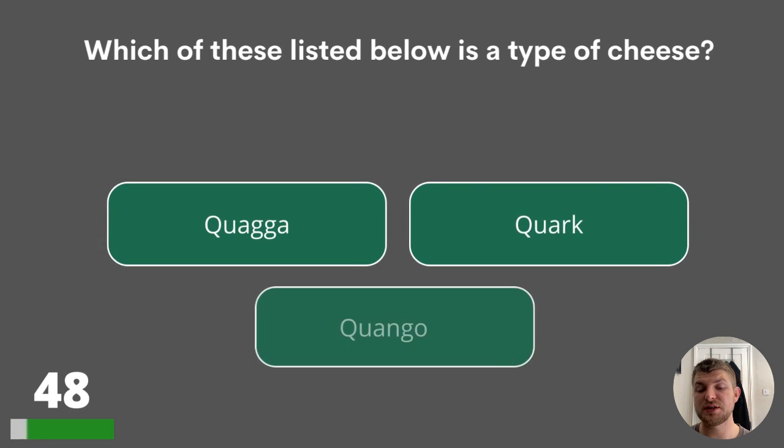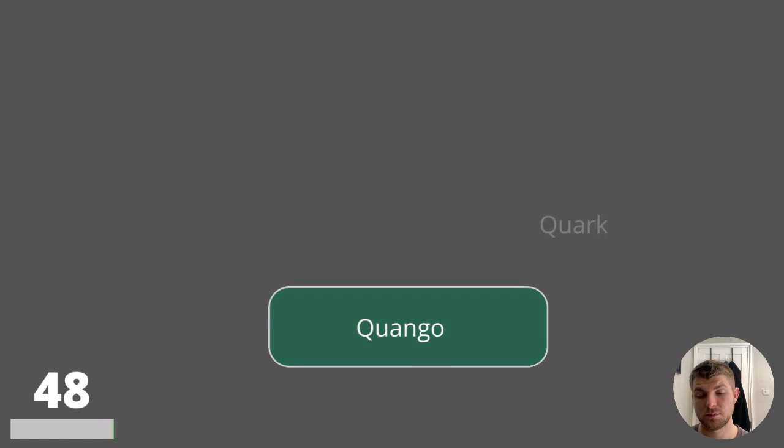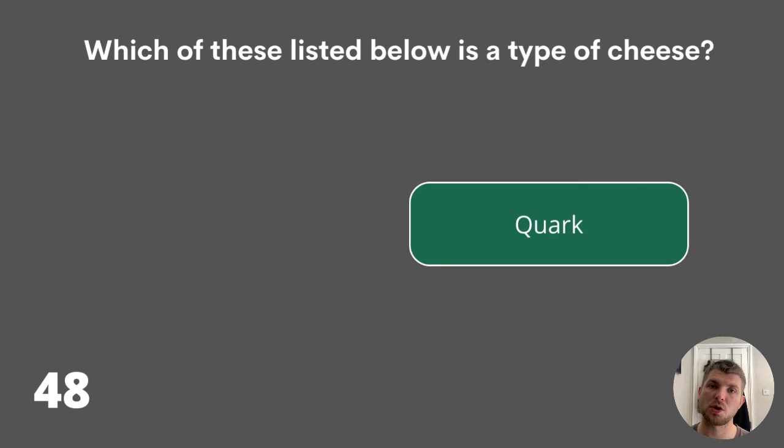48. Which of these listed below is a type of cheese? Quagga, quark, or quango? The answer is quark.